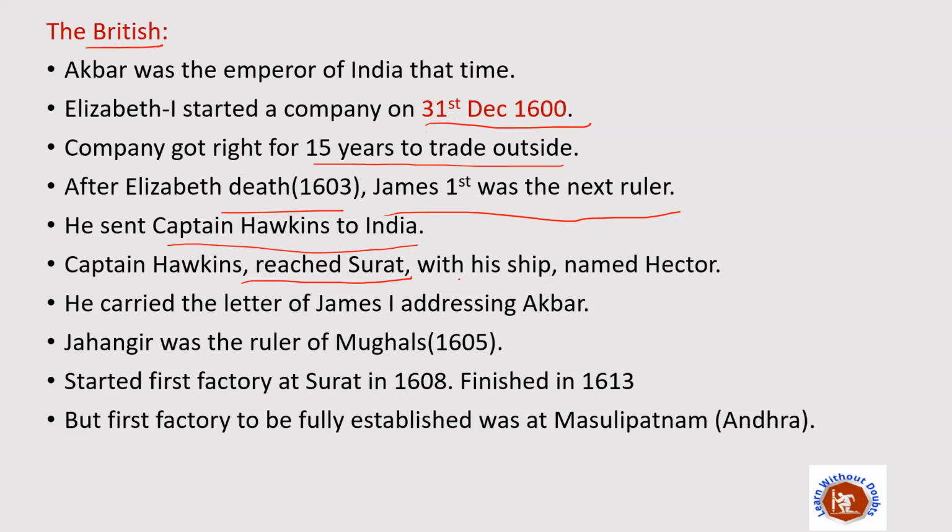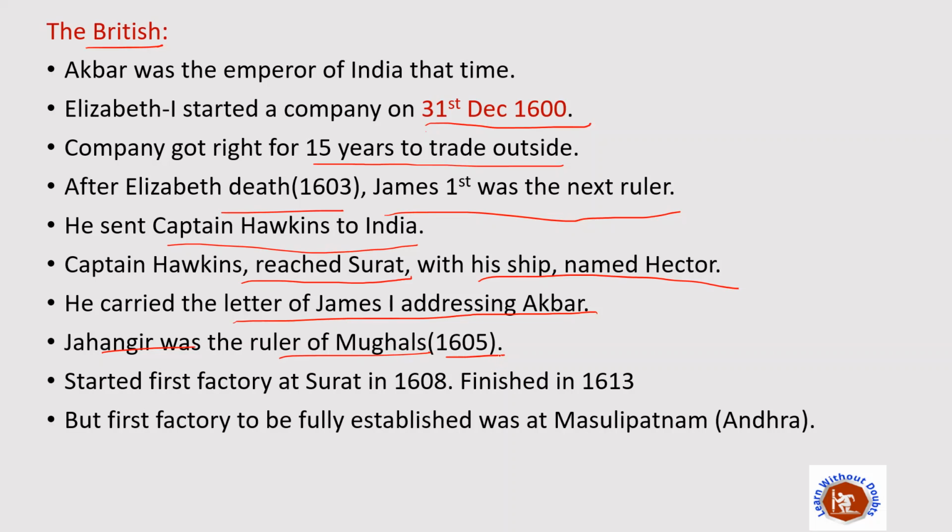So Captain Hawkins reached over there with his ship named Hector. Sometimes this question is asked, that's why I have mentioned it here. Captain Hawkins reached Surat with his ship named Hector, and he carried the letter of James I addressing Akbar. But in 1605, India's Mughal emperor was Jahangir at that time, and the letter which James I was carrying was addressing Akbar. So Jahangir was the ruler of the Mughals in 1605 when Captain Hawkins reached.